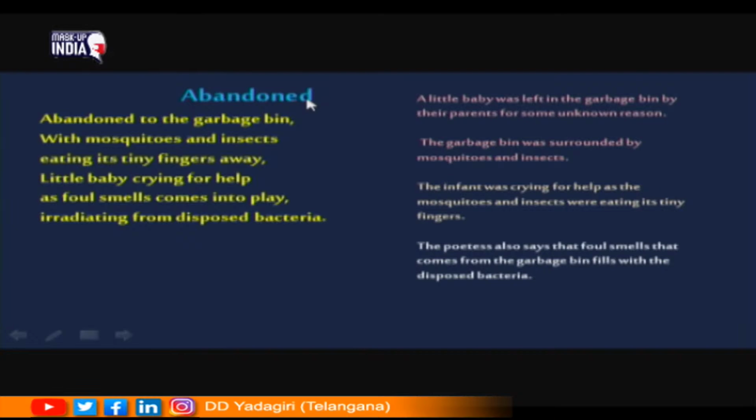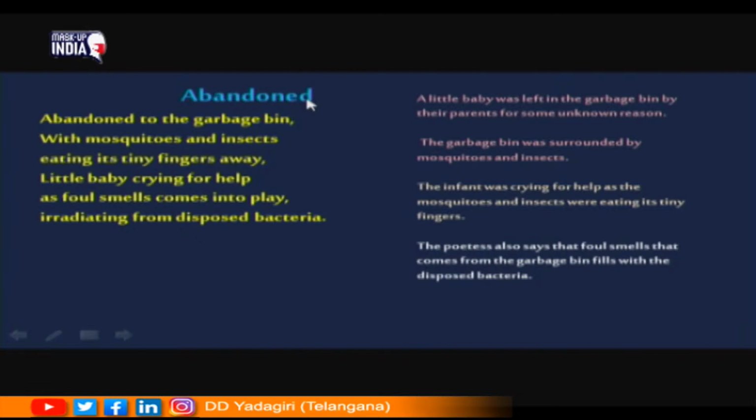But in the fourth line, she revealed that it is nothing but a little baby that was left in the garbage bin. Okay. So, the garbage bin was surrounded by mosquitoes and insects. As you know, everywhere the garbage bins are usually surrounded by mosquitoes and insects. And the infant was crying. According to this part, the little baby was crying for help because the mosquitoes and the insects were eating the tiny fingers of the little baby.